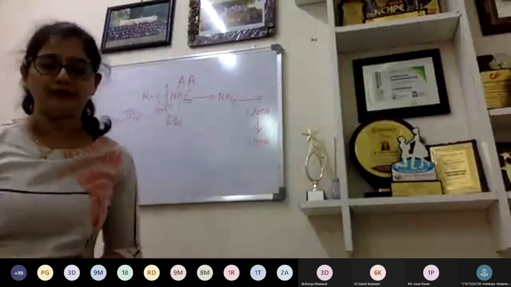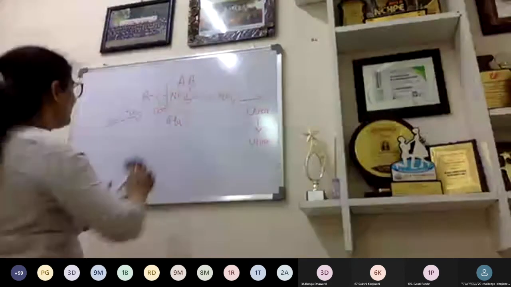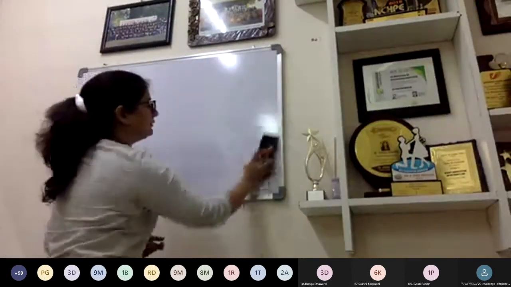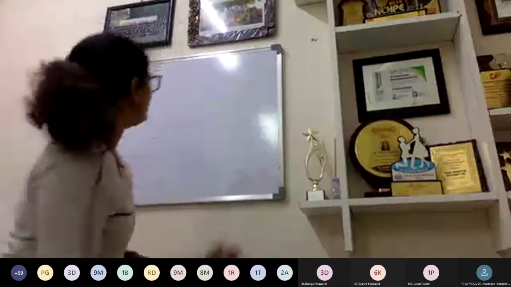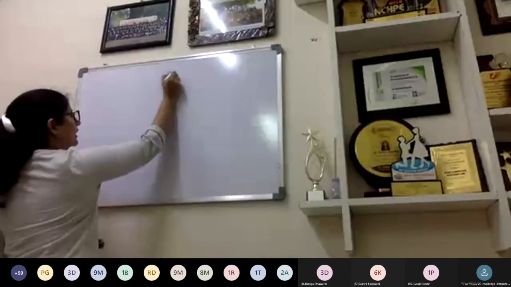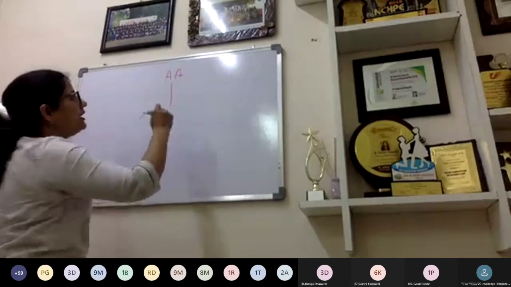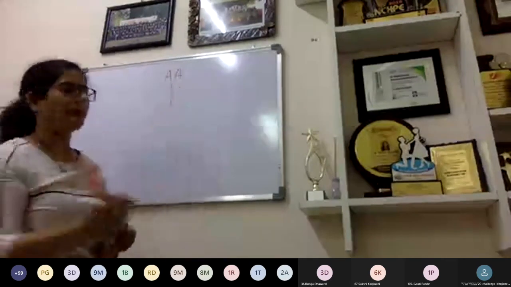Okay. So can we write the catabolism of amino acid like that? You can see this is the amino acid. It undergoes first deamination. Deamination के लिए भी पहले क्या करना पड़ेगा हमें? First there should be transamination.